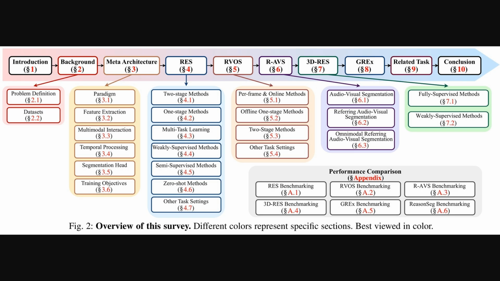So the authors lay out this really helpful roadmap for the whole field. They start by proposing a unified meta-architecture, which is basically a general blueprint for these models. This includes key steps like feature extraction, where the model pulls important details from the data, and multimodal interaction, which is how it fuses the visual and language information together. From there, they dive into the specific methods used for images, that referring expression segmentation, and then move on to video and even 3D scenes.